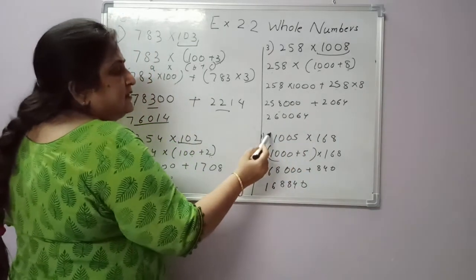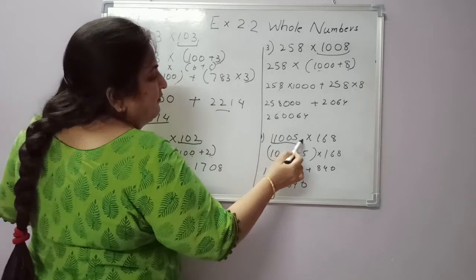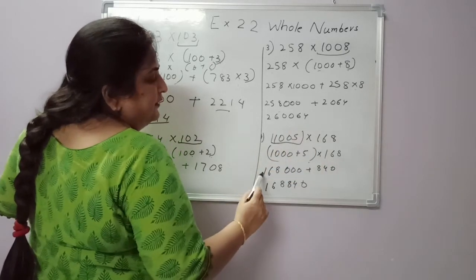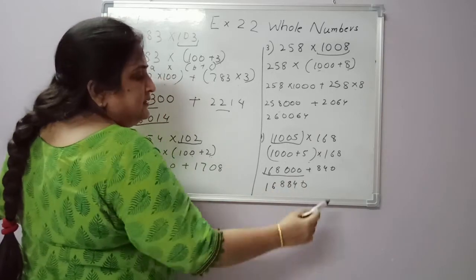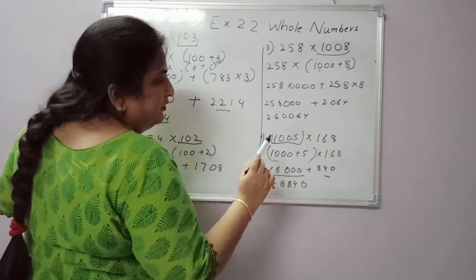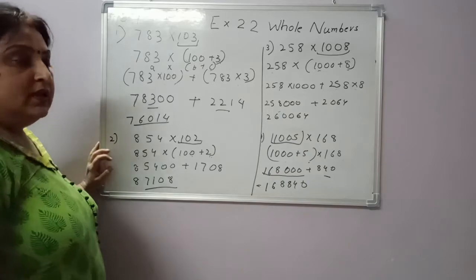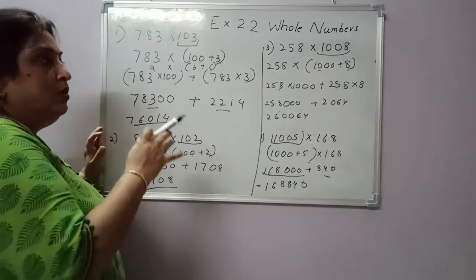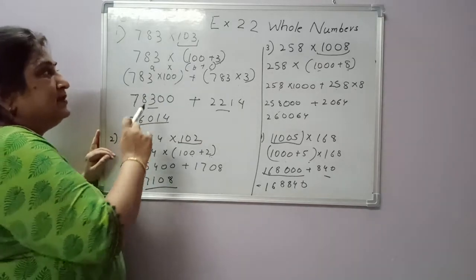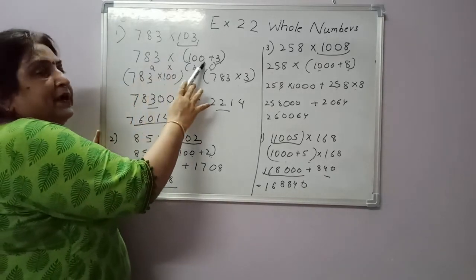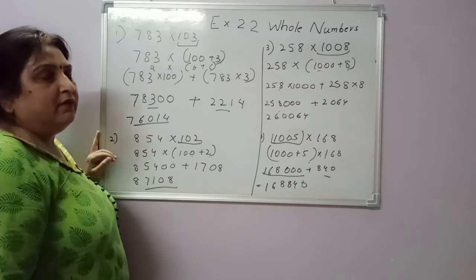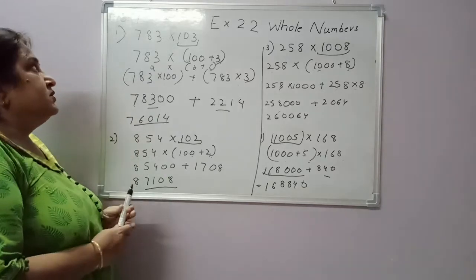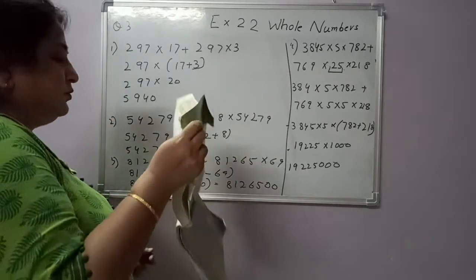Okay. In this case, 1005, break it, 1000 plus 5 into 168. You get the answer. This and this, add both of them, you will get the answer. This question was all according to the distributive property, because see, multiplication and addition both of them are coming in one question, right? Understood? So students, let's proceed on to question number 3.